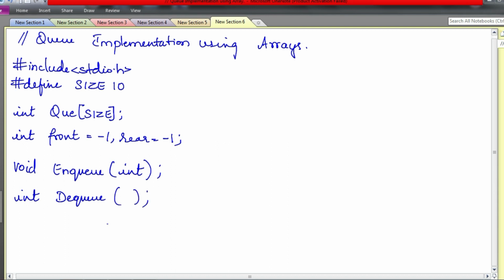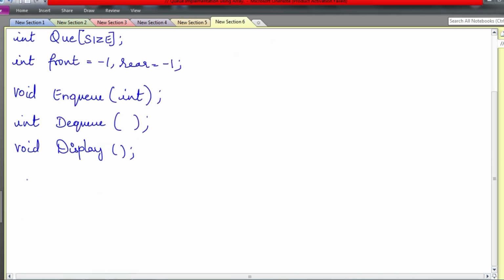It will remove one number and send it to the main function. And then we have display. Now function prototyping is done.